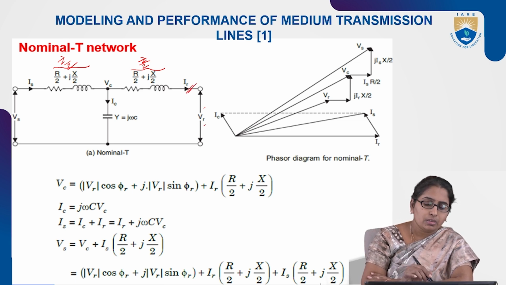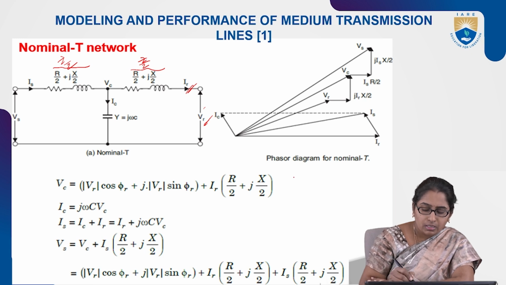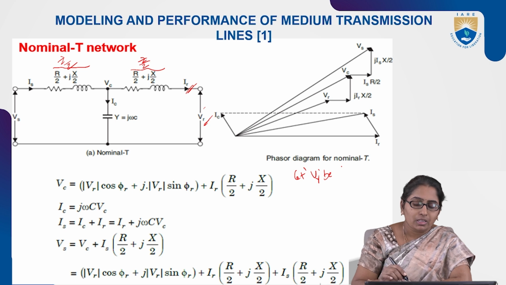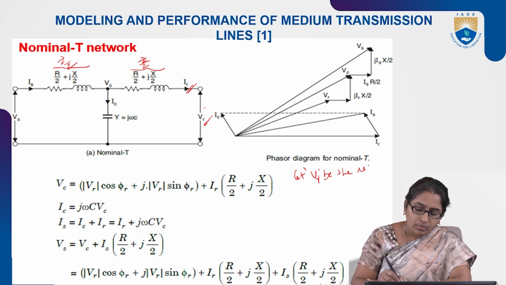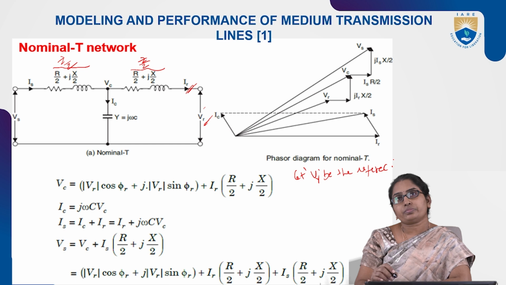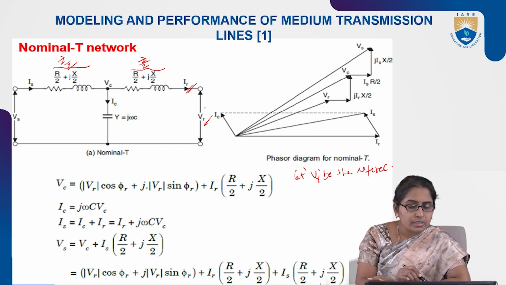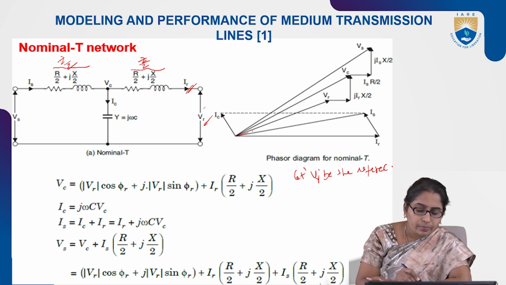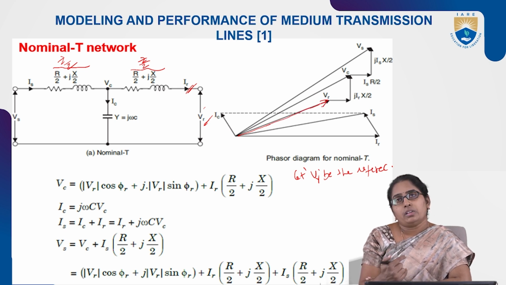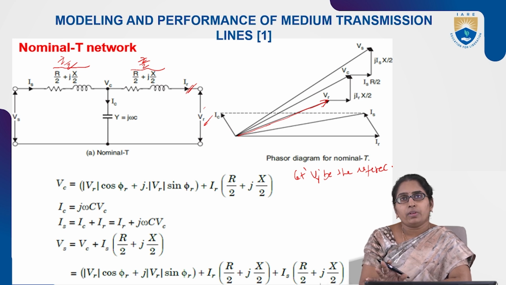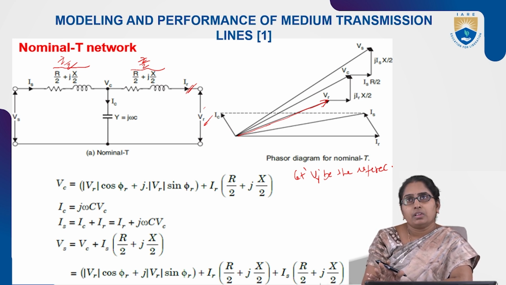Then the ABCD constants. So take VR as the reference again. It is shown small here, but it's not a matter, we can take either small or capital R. VR is the reference, and here it is not horizontal, they have taken a slant vector, just for the convenience of the diagram, to draw the vector diagram in a convenient manner.